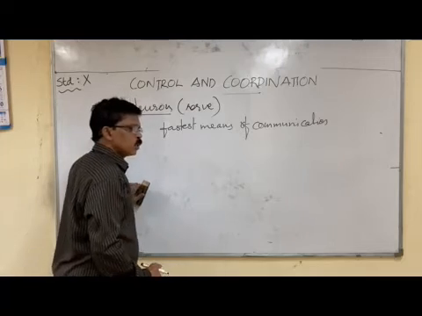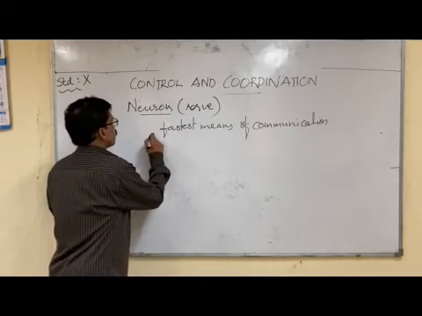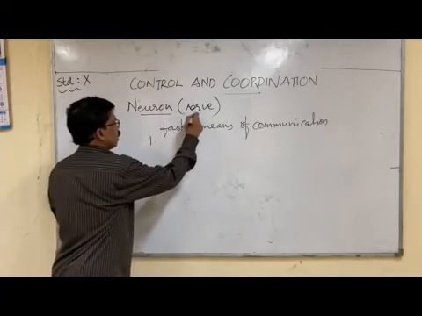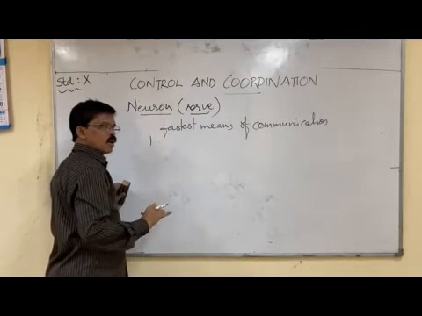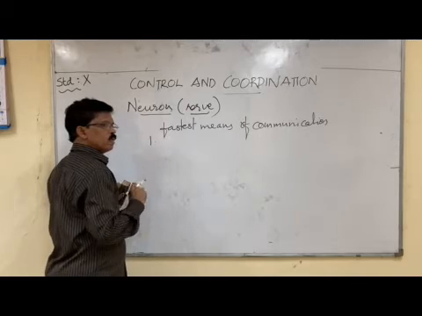But nervous communication has two limitations.